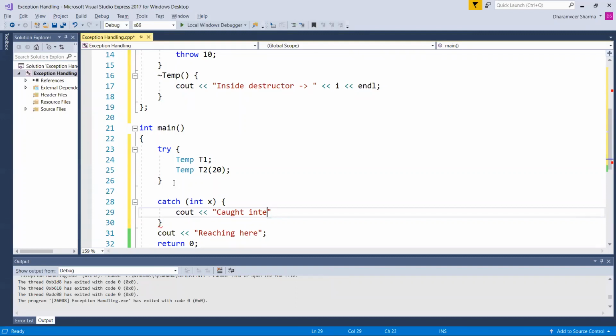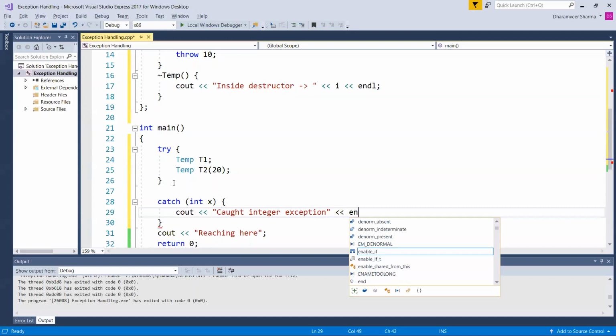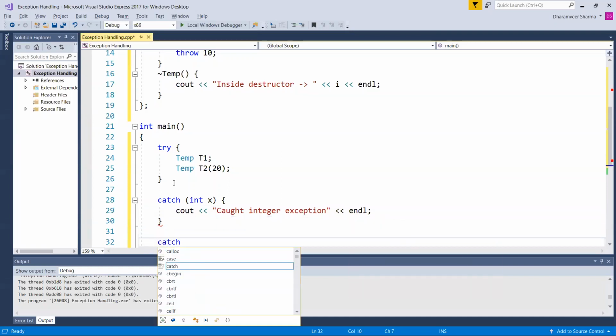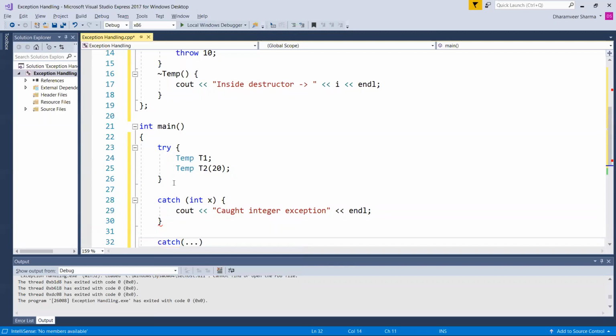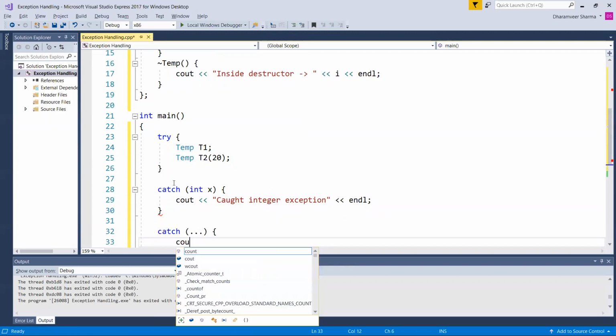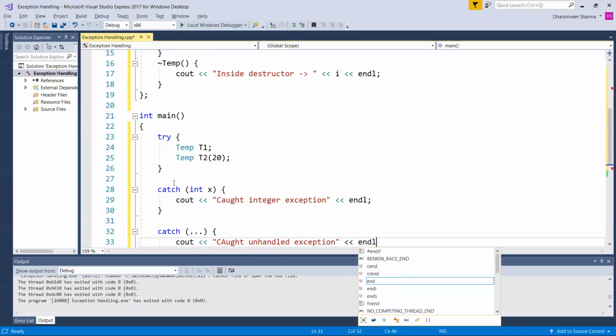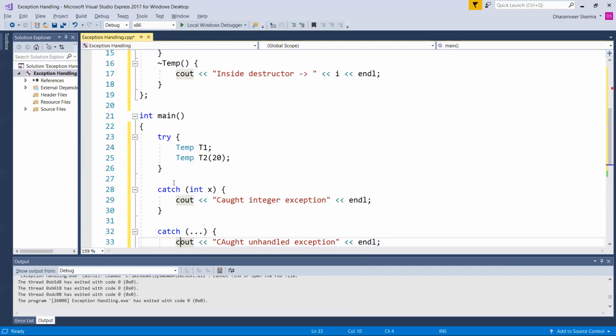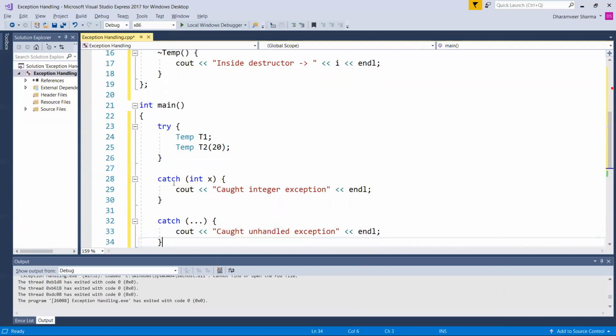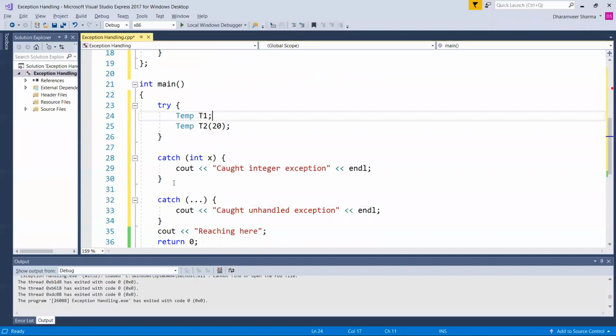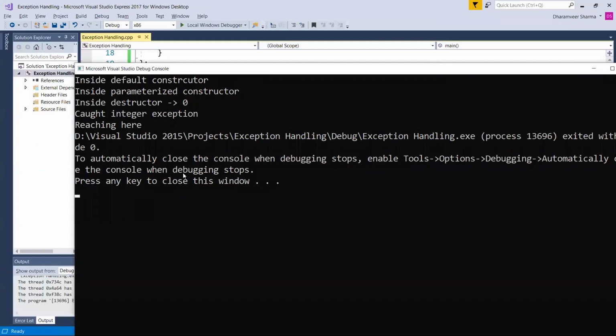So here, let me write the catch block, catch integer some x, cout caught integer exception. Let there be another for catching all types of exceptions, cout caught unhandled exception. So here, let's run the program. So what will happen? Let me show you the output, then we'll trace it one step at a time.